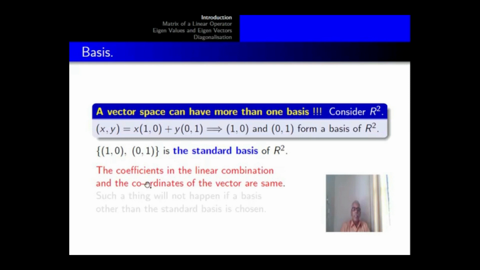The coefficients in the linear combination, which are x and y, are the same as the coordinates of the vector. Coordinates are x and y. Such a thing will happen only when the standard basis is chosen, and will not happen if a basis other than the standard basis is chosen.